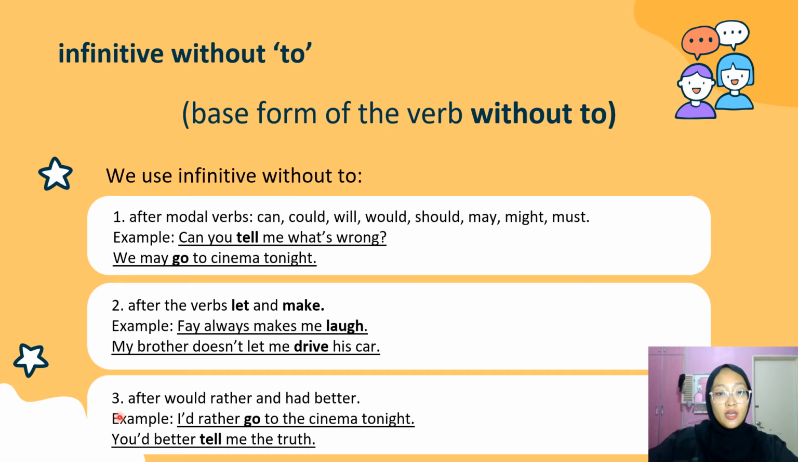Number 3, after would rather and had better. So we use infinitive without to after would rather and had better. Let's look at the example. I'd rather go to the cinema tonight. You'd better tell me the truth. So we cannot say you'd better to tell me the truth. It is wrong because this is grammar. Alright? Okay.